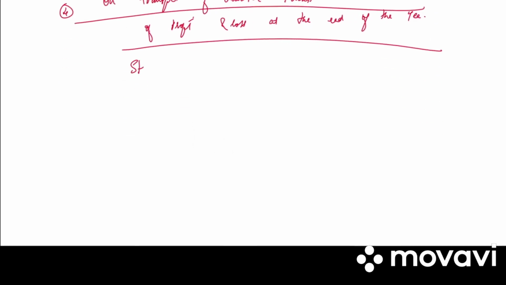Under that, write down statement of profit or loss debited to interest account. Write the narration. Interest transferred to statement of profit and loss.